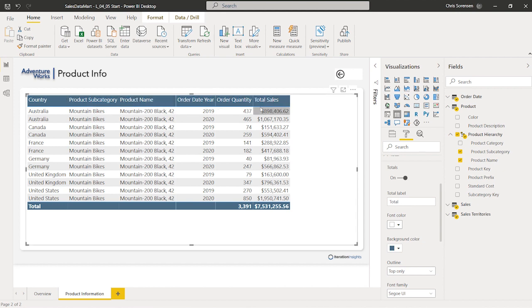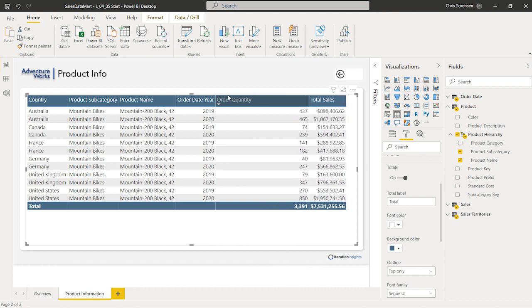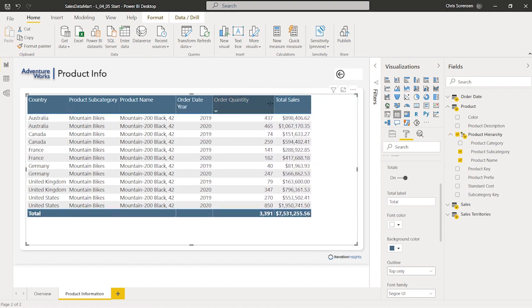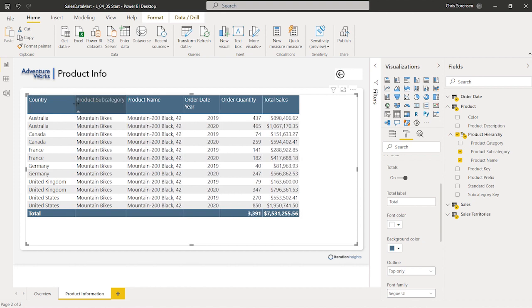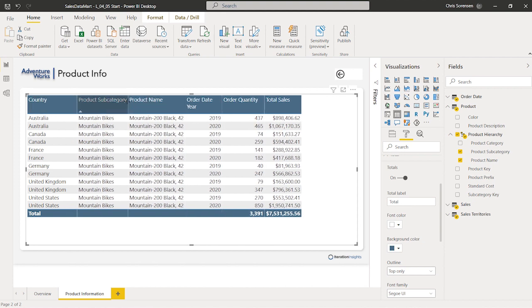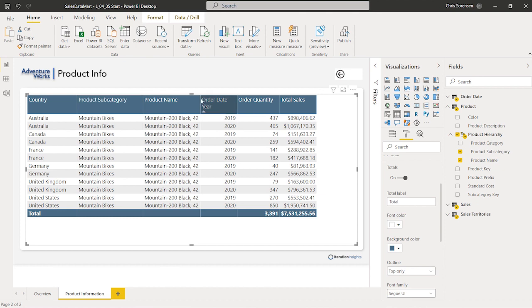So what I'm going to do here too is I'm actually just going to start moving some of these columns over just a little bit to take up some of this space and make this look a little bit neater and cleaner here. So we can go ahead and start moving some of these over here. So let's actually move them this way first. So I should really be starting from this direction here. So let's go to the country, maybe move the product subcategory over just a little bit here.